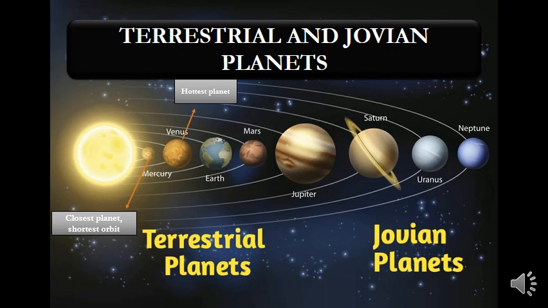It is not the hottest planet. Venus is the hottest planet because it is also known as the planet of fire. Then talking about Neptune. Neptune is the farthest planet and obviously the coldest planet. It has the longest orbit, and obviously 1 year would be of so many years on Earth.